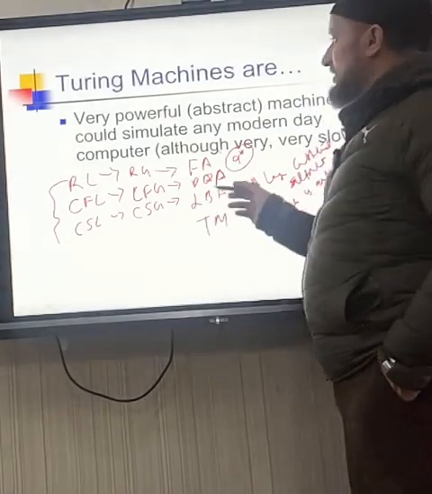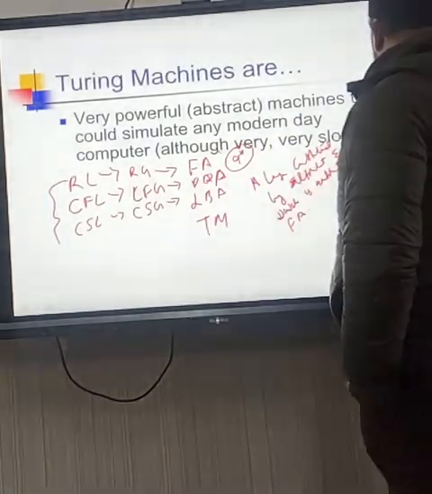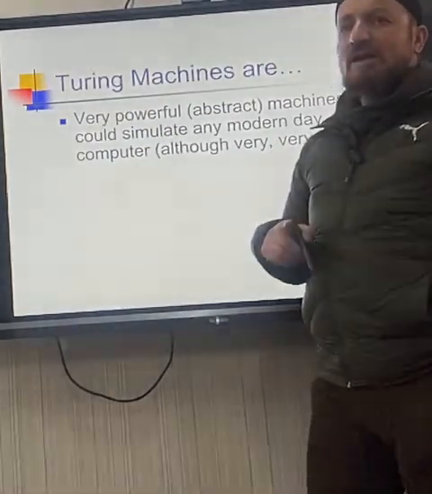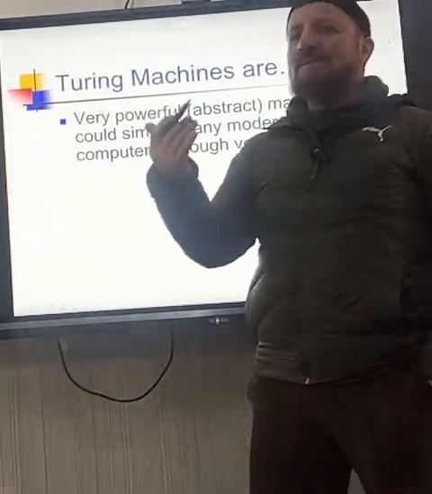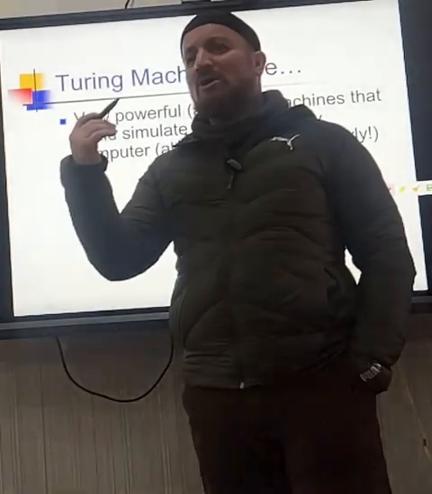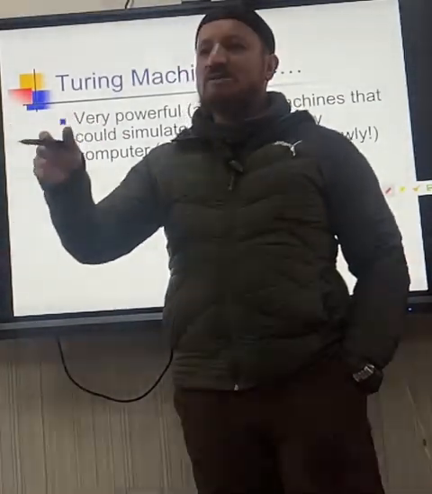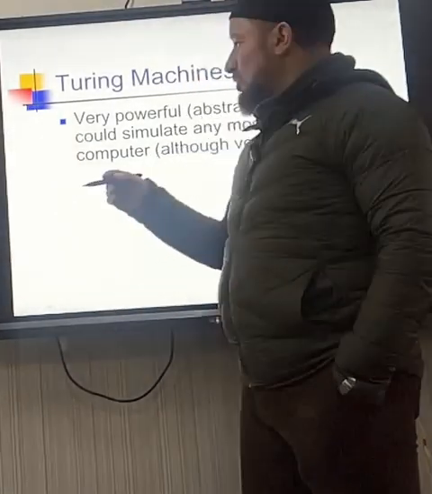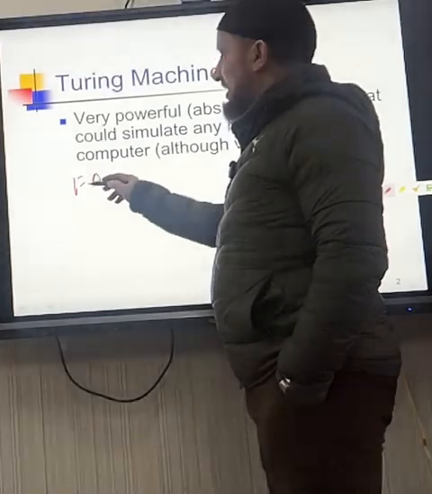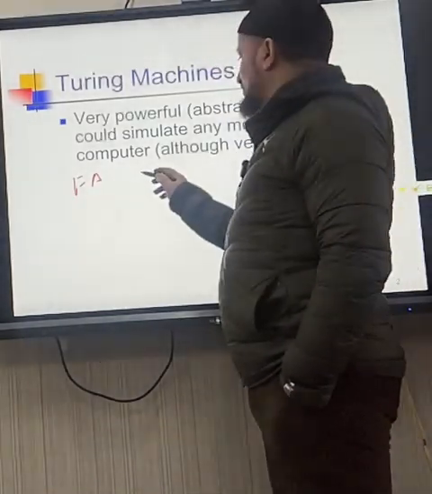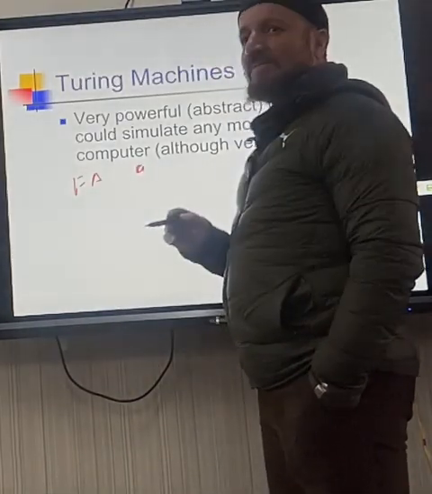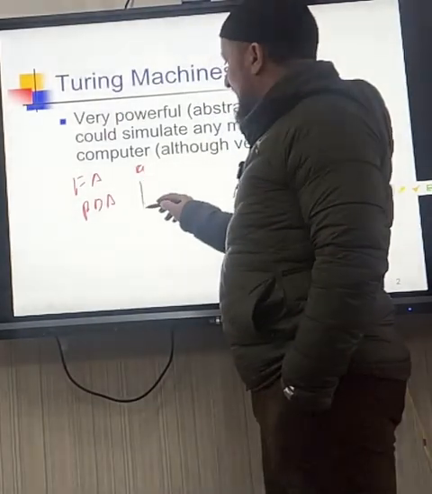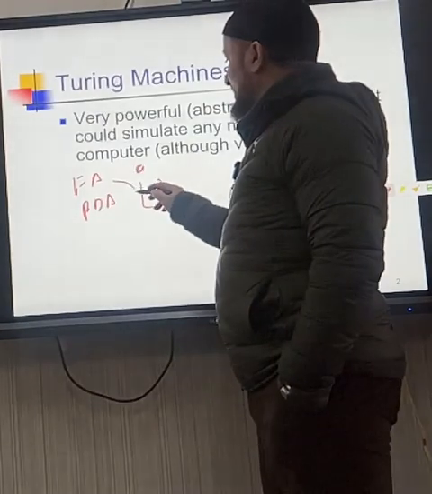Okay. So the Turing machine is the superset of all, right? So Turing machine accepts everything. Whether it is a regular language or context-sensitive or context-free or recursive enumerable language, it will be accepted by the Turing machine, right? So in my finite automata, we have literally no memory. That's why we were taking only single input. But in case of my PDA, I had a stack. It was a finite automata plus stack.